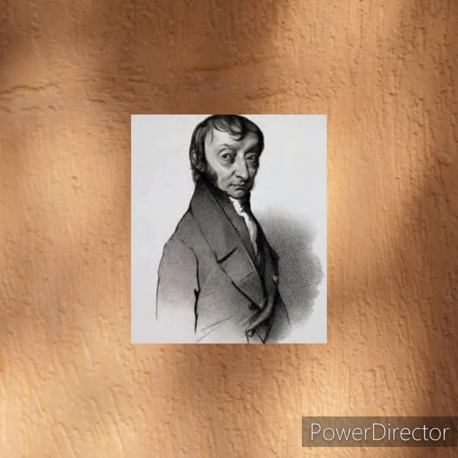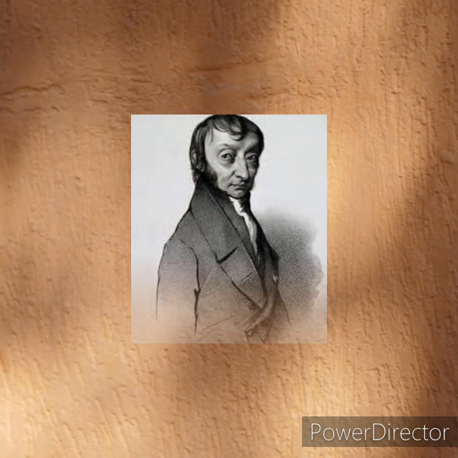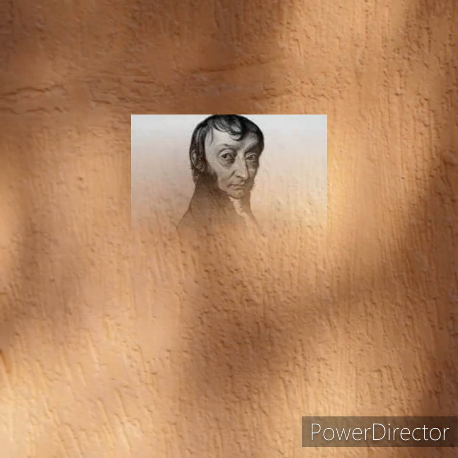The Italian physicist Lorenzo Romano Amedeo Carlo Avogadro is credited with discovering Avogadro's number, so 6.022 × 10^23 is also known as Avogadro's constant.